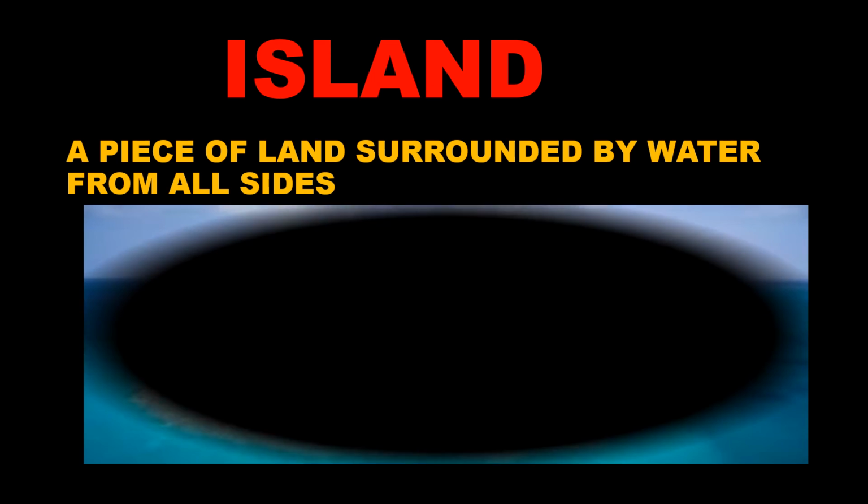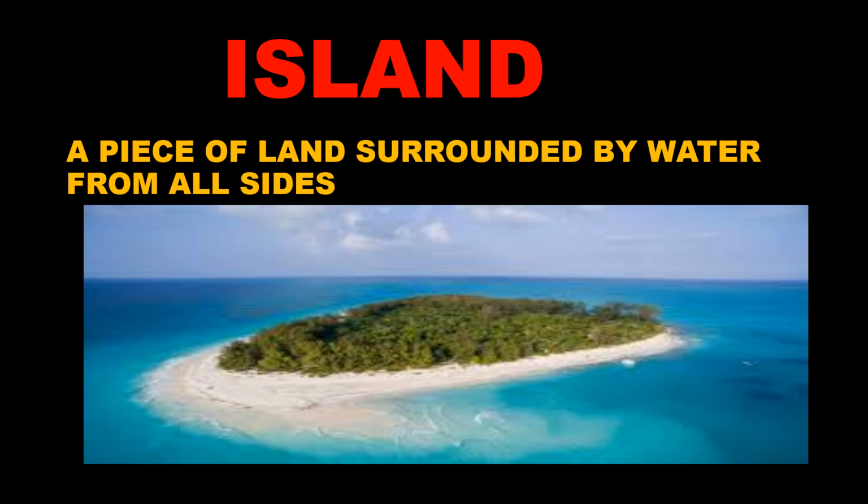Then the next landform is island. What is an island? A piece of land surrounded by water from all sides. It is called an island. Now in the picture, children, can you see there is water all around? And in between there is a small portion of land. So what is this called? This is called an island. Why do we call it an island? Because it is surrounded by water on all sides.